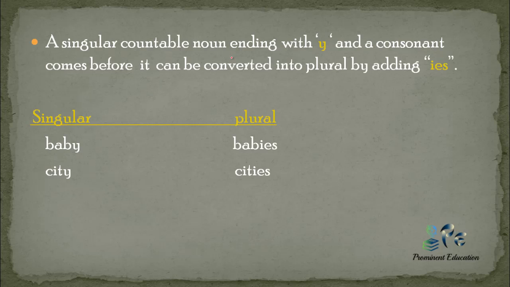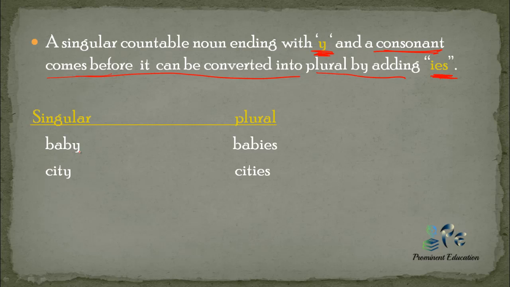Now a singular countable noun that ends with y and a consonant comes before it can be converted into plural by adding ies. So if y comes at the end of the noun and a consonant comes before it, y is replaced and ies is added.